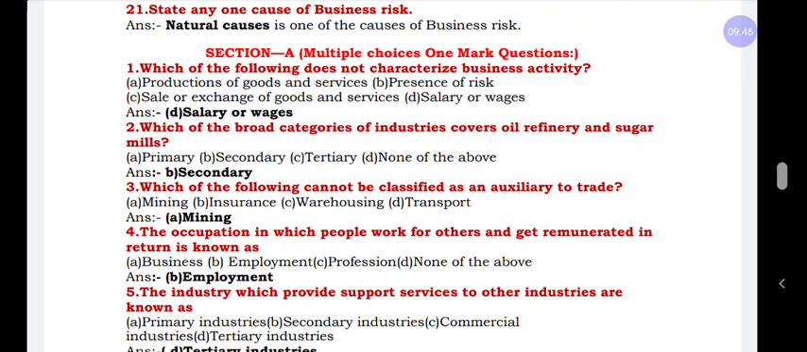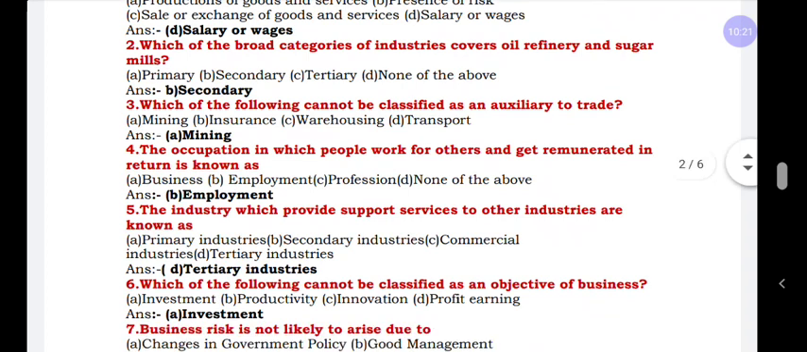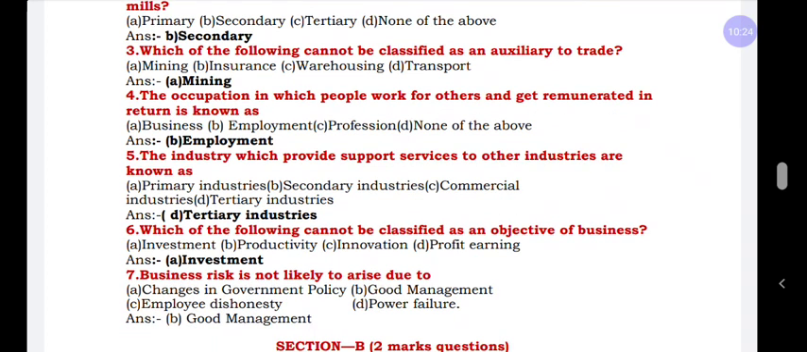And here the question, which of the following does not characterize business activity? None other than salary or wages. Next question, which of the following broad categories of industries cover oil refinery and sugar mills? That means the oil refinery comes in the analytical industry and sugar mills come in the processing industry. These two industries come under the secondary industry. Next question, which of the following cannot be classified as an auxiliary to trade? The answer is mining.